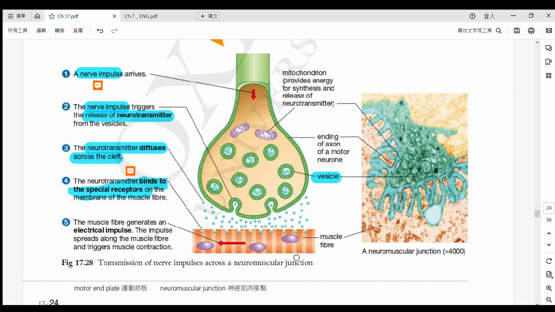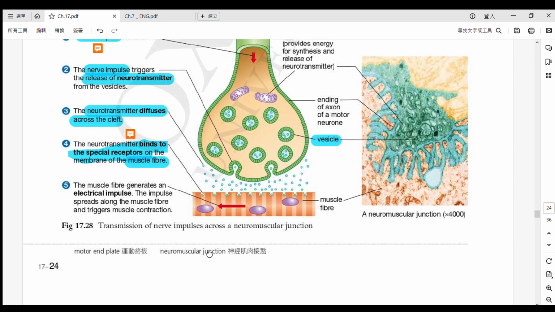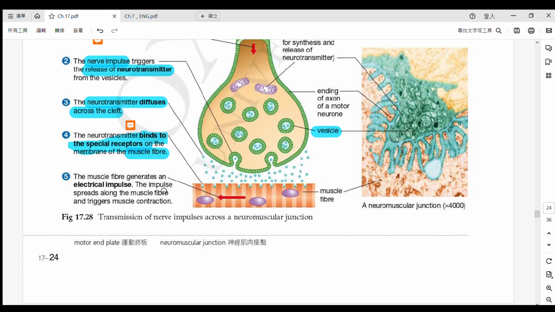But this time, as you can see, the destination is not another neuron but a skeletal muscle. So it binds to a receptor of the muscle fiber. When it reaches the muscle fiber, it does not generate a nerve impulse; instead, it generates an electrical impulse.